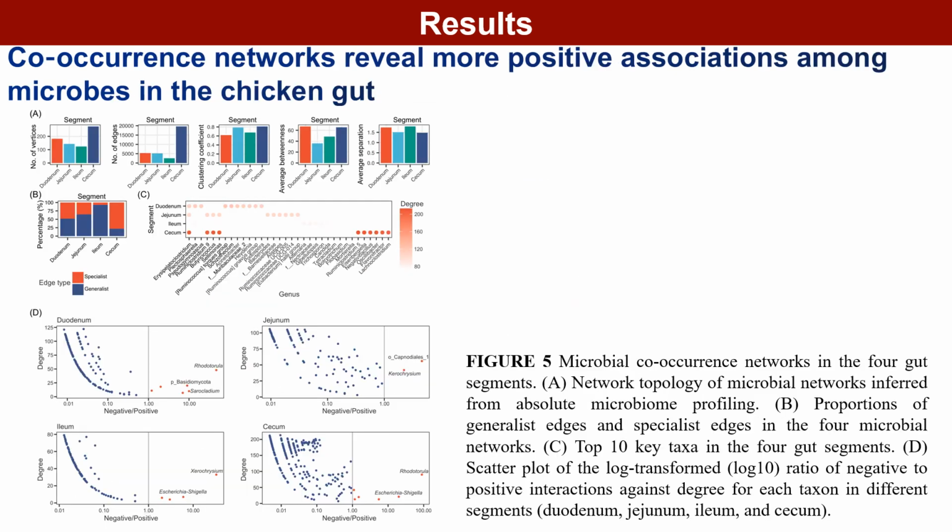We constructed microbial co-occurrence networks for the 4 gut segments with different topological properties. We further analyzed the positive and negative associations of the genera in each network. Interestingly, the majority of the genera, including all of the keystone taxa, exhibited a higher proportion of positive association than negative association with other genera.